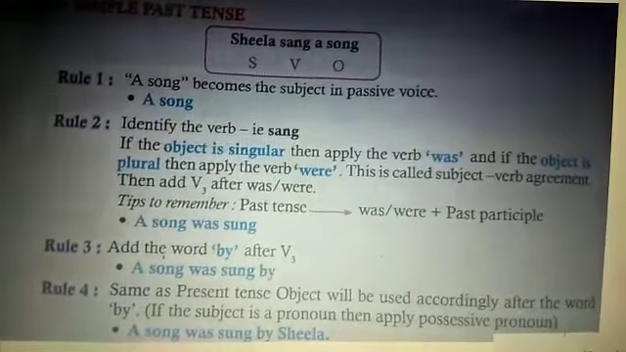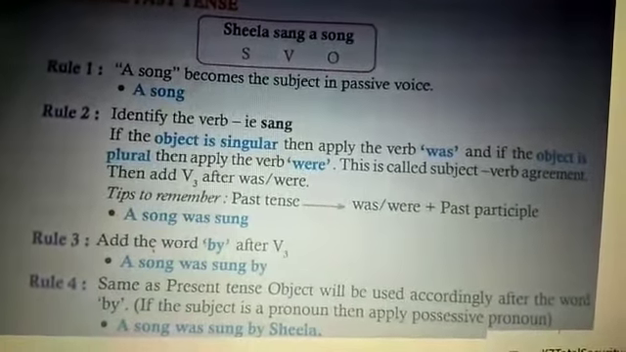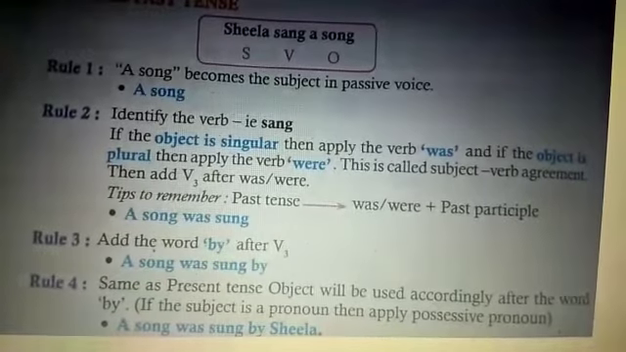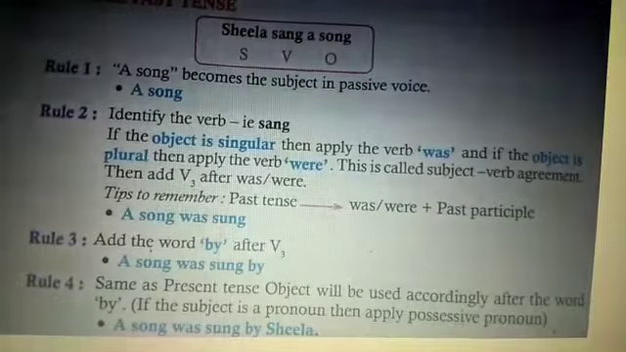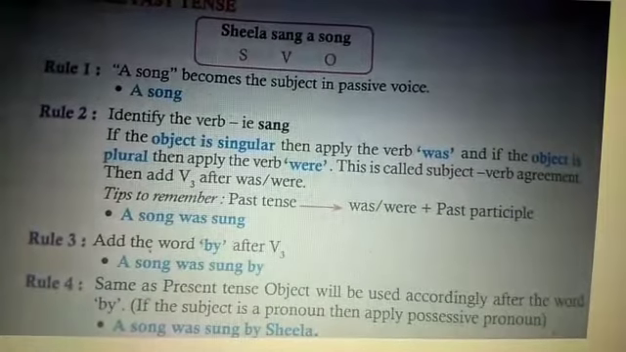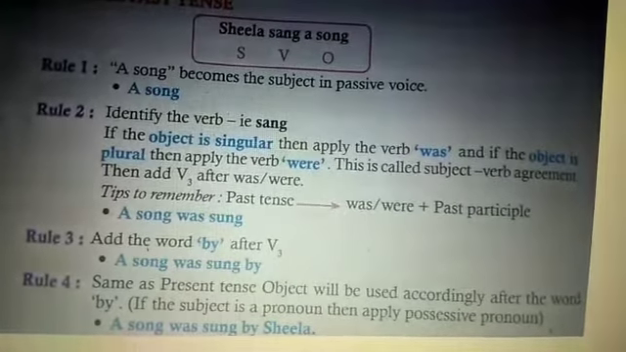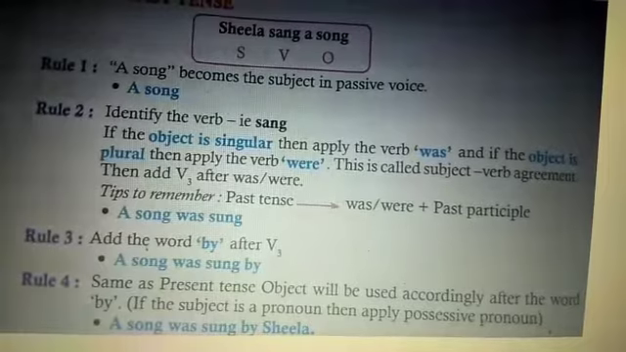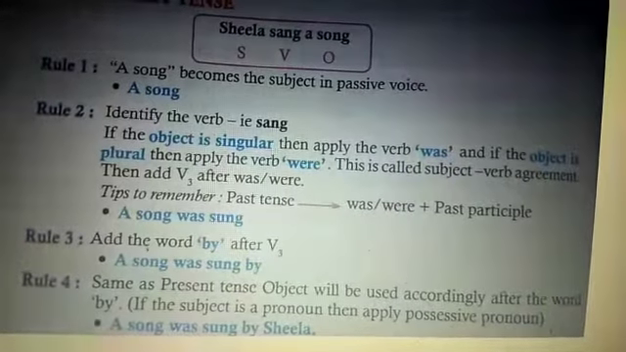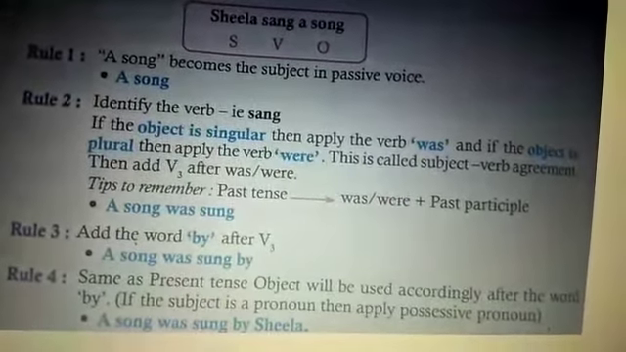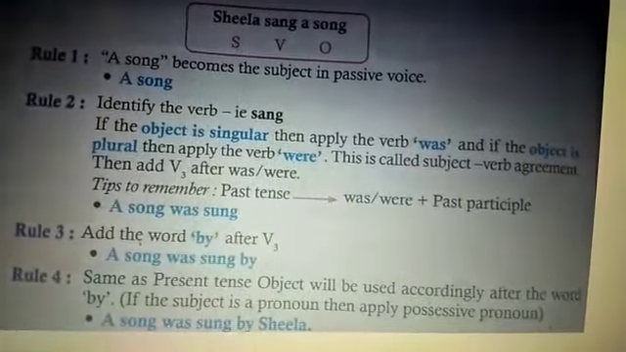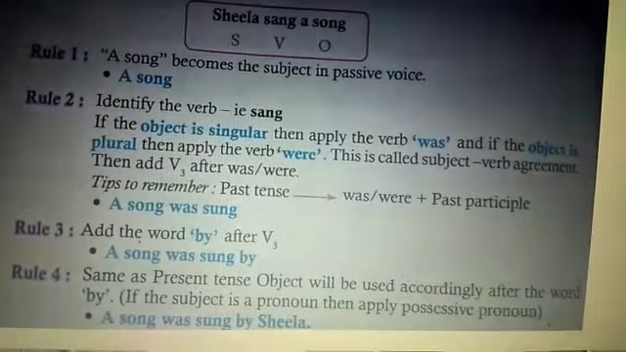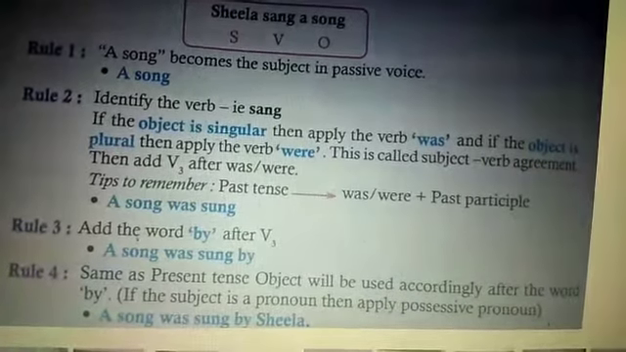If the object is singular, then apply the verb was. And if the object is plural, then apply the verb were. This is called subject verb agreement. Then add verb 3 or the past participle after was or were. What are the tips to remember? Past tense means was, were plus past participle, that is verb 3. You see the example, a song was sung.